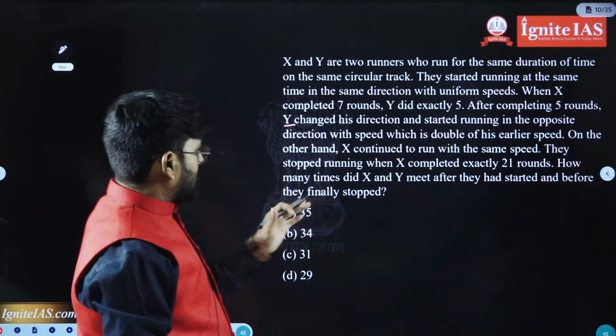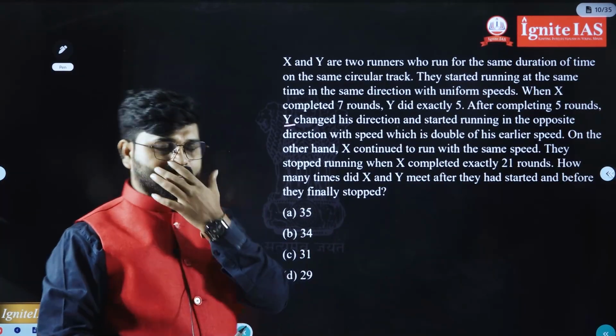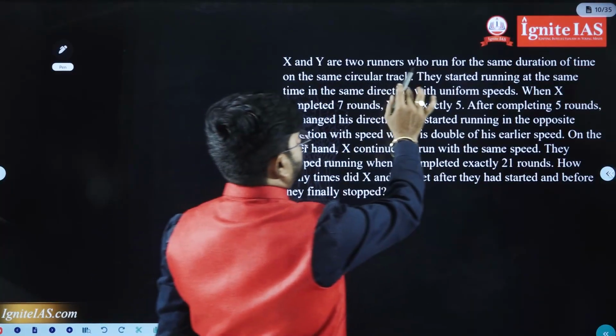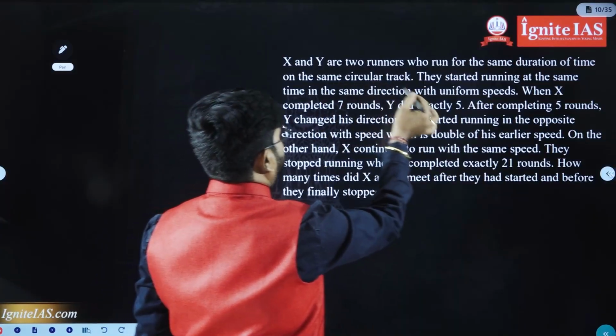Now let us move to the next question. This question was asked in 2026 UPSC CSAT. Read the question once. X and Y are two runners who run for the same duration of time on the same circular track.